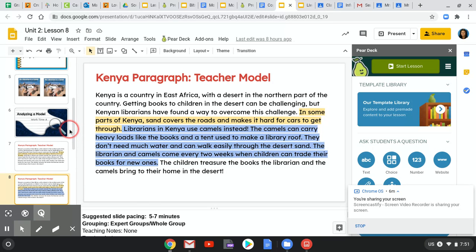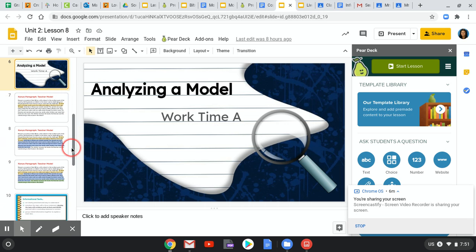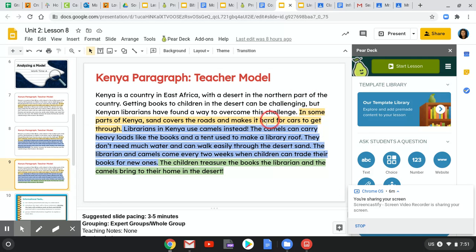All right, and then finally, this sentence says, "The children treasure the books the librarian and the camels bring to their home in the desert." What is the purpose of this sentence?